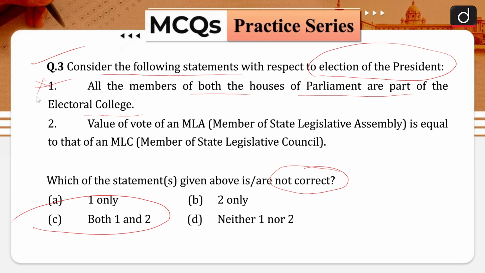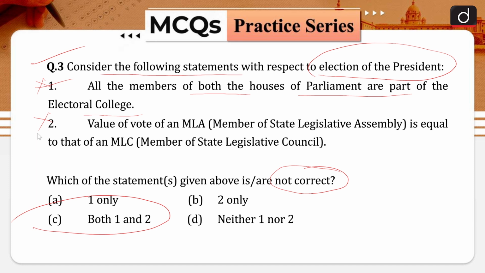The nominated members of both the houses of the parliament, the nominated members of the legislative assembly of states, the members both elected and nominated of the legislative councils of the state in case of a bicameral legislature, and the nominated members of the legislative assemblies of Union Territories of Delhi and Puducherry and Jammu and Kashmir do not participate in the election of the president. Also, if the legislative assembly of a state is dissolved, its members do not qualify to vote in the presidential elections, and hence your statement number 2 is also not correct in nature.